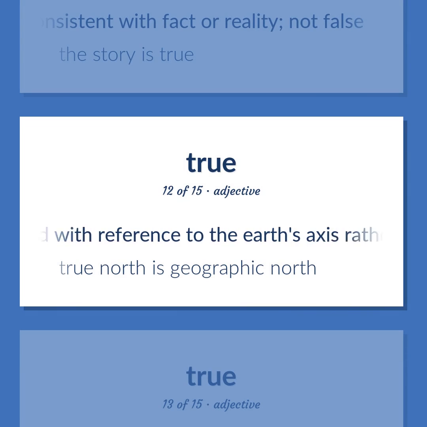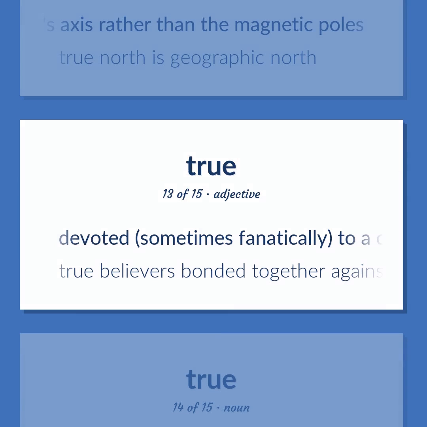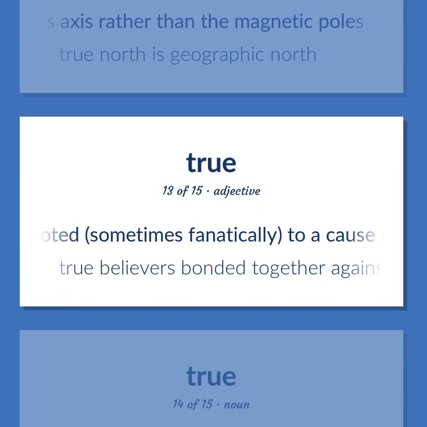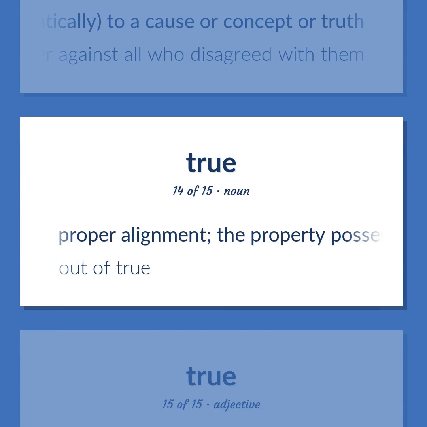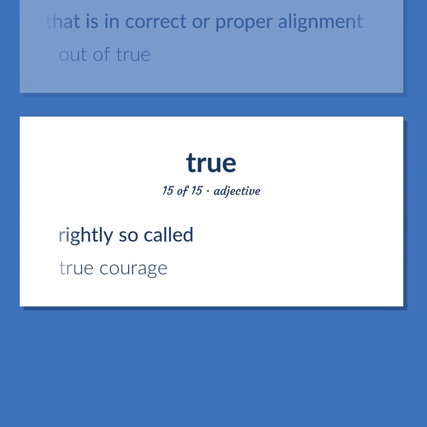Determined with reference to the Earth's axis rather than the magnetic poles. True north is geographic north. Devoted, sometimes fanatically, to a cause or concept or truth. True believers bonded together against all who disagreed with them. Proper alignment. The property possessed by something that is in correct or proper alignment. Out of true. Rightly so called. True courage.